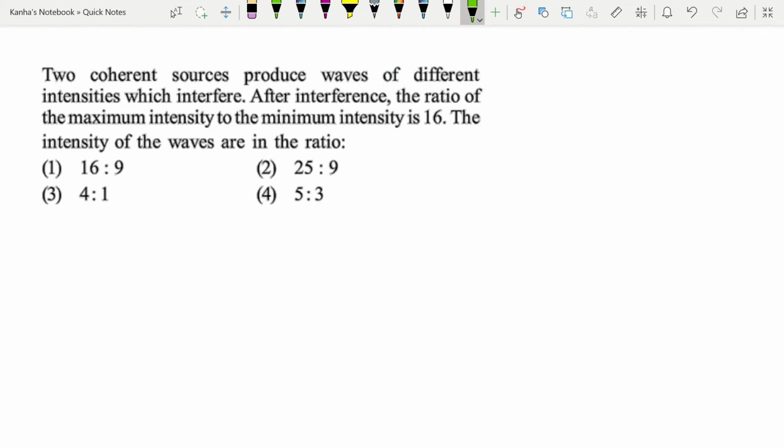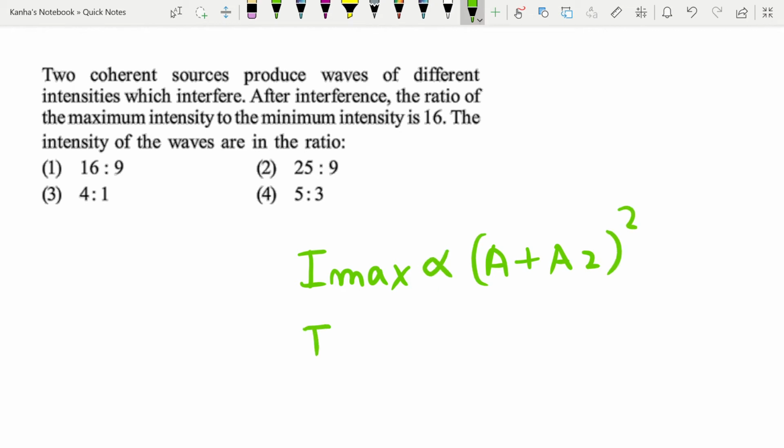Two coherent sources produce waves of different intensities which interfere. After interference, the ratio of the maximum intensity to the minimum intensity is 16. So the intensities of the waves are in the ratio of which of these four? First of all, what is your Imax? Imax is proportional to (A1 plus A2) square. And what is your minimum intensity? It is proportional to (A1 minus A2) square.